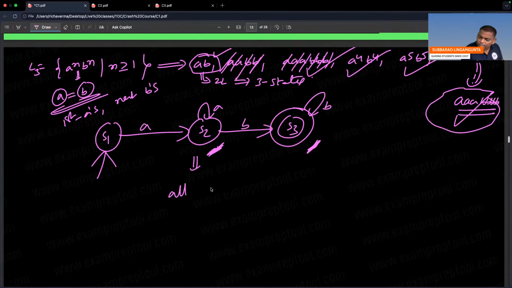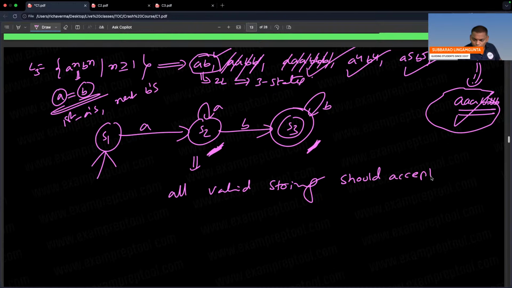Whenever anyone says an automata is correct, that means all valid strings should be accepted. That is one condition.